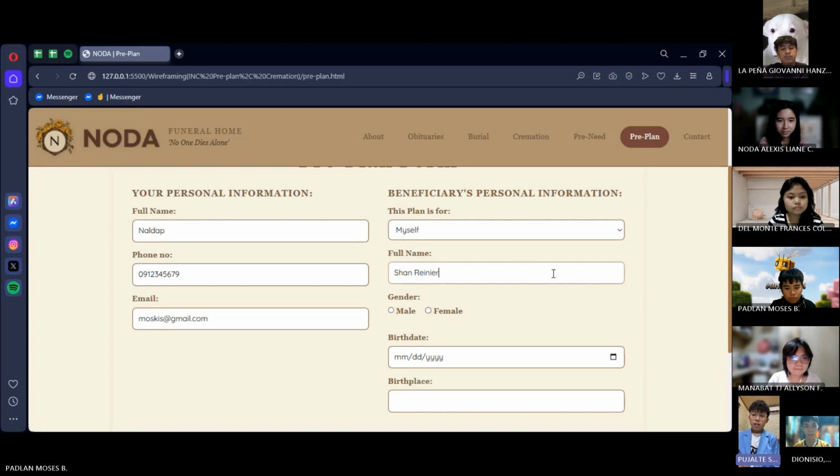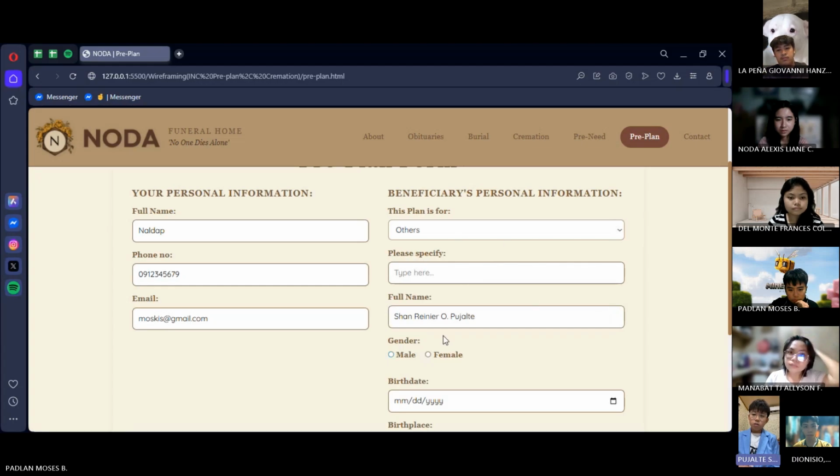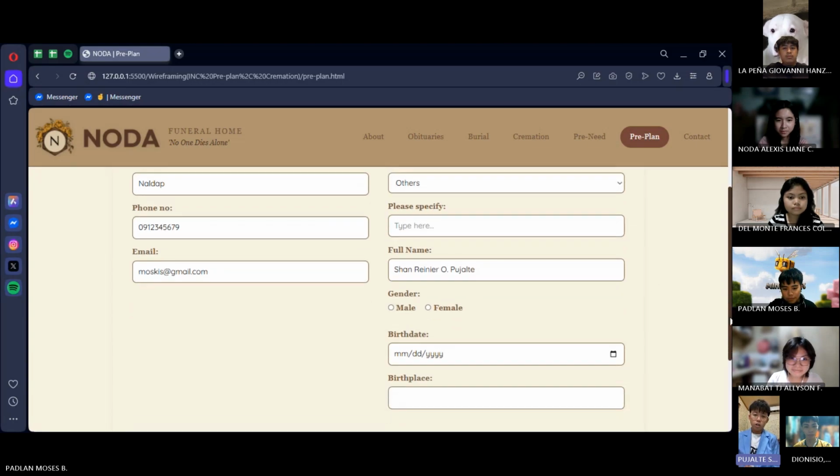Alright, moving on. Next, we have the beneficiary's personal information, basically who this plan is for. You get a drop down with a few options: myself, husband, wife, relative, friend, and others. The others option is very simple. If you click the others option, there's a comment section there, so you can specify your answer. One of the user rules in HCI is to speak the user's language, and that's exactly what we followed.